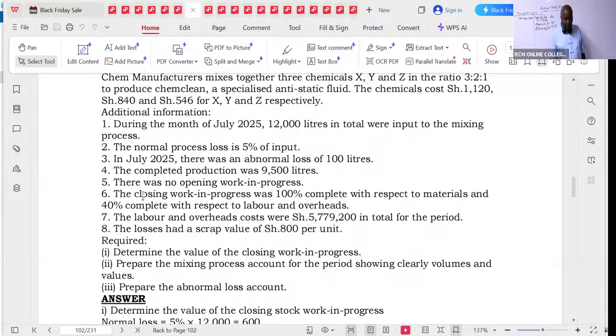The closing work in progress was 100% complete. Those percentages of completion, I'll be able to capture them when I'm doing the statement of equivalent units, not here. Labor overheads, that is costing, valuation. Losses are the scrap value. So it means, ladies and gentlemen, that I should be able to go and do balancing of this account.